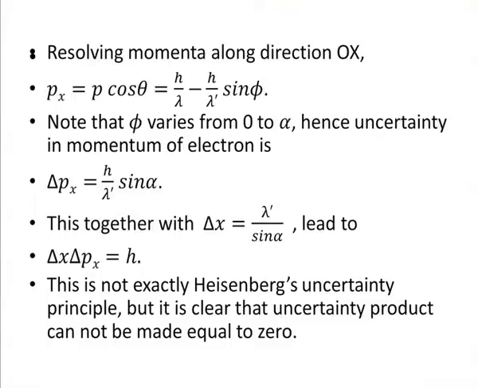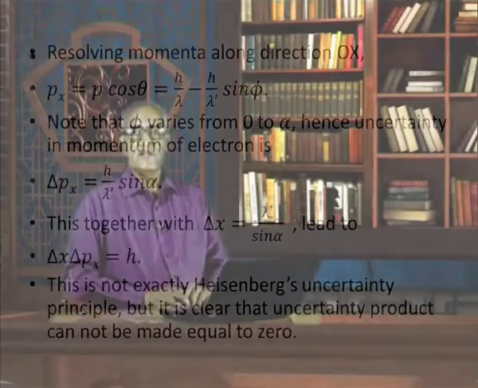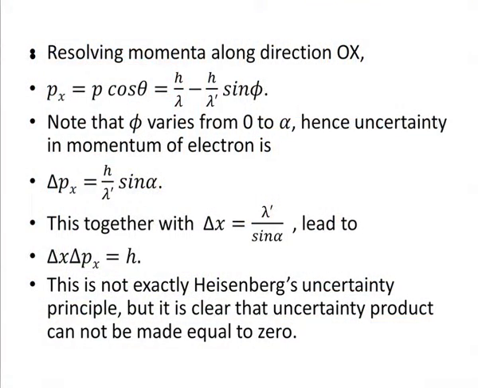Again, it is not exactly Heisenberg's uncertainty principle, but it is clear that the uncertainty product cannot be made equal to 0. So, essentially, the gamma ray microscope is a device which tells you that no matter what you do, you cannot make this product 0. It is bounded from below, and what we have seen is that delta x delta px is like h, which is not 0.